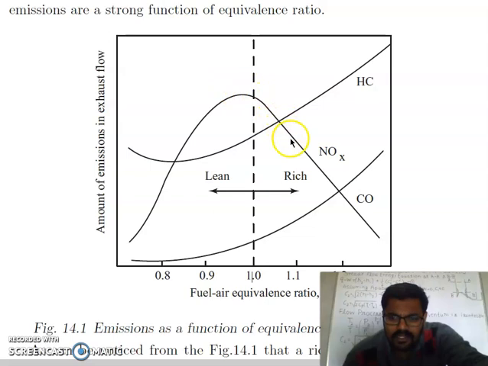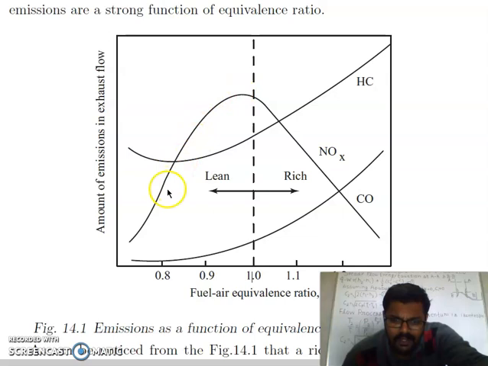While when we go to the rich side, the amount of oxygen decreases, and also the peak temperatures in the engine will decrease. So definitely on this side temperatures are lower and oxygen supply is less, so the NOx amount will decrease. So NOx amount is dependent on the highest temperature, if temperature is higher, and on the availability of oxygen. So maximum availability of oxygen and maximum temperature are around this point, so we have more NOx.